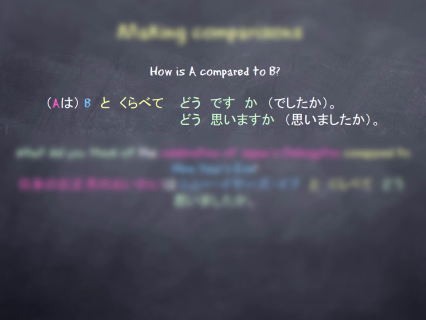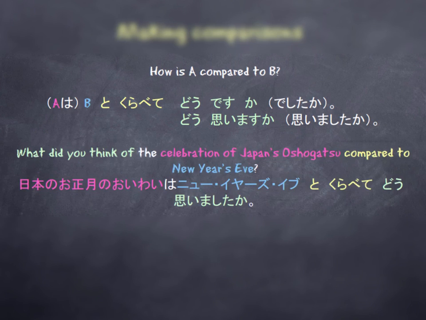So in our previous lesson, we looked at the verb 思います, which means to think. So in this case, what did you think of the celebration of Japan's お正月 compared to New Year's Eve? 日本のお正月のお祝いは New Year's Eve と比べてどう思いましたか? So と比べて means compared to, and then we have どう思います, which is how did you think or what did you think, or どうですか, which is how is it. We can also put those things into their past tense to express what did you think as opposed to what do you think, or how was it as opposed to how is it.